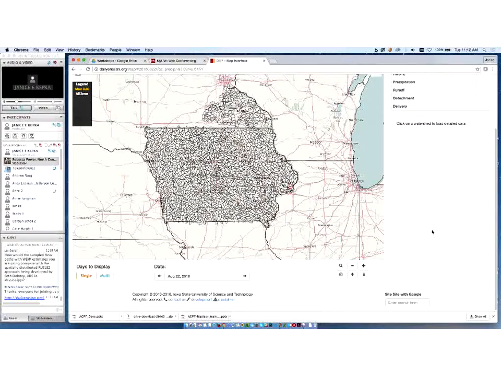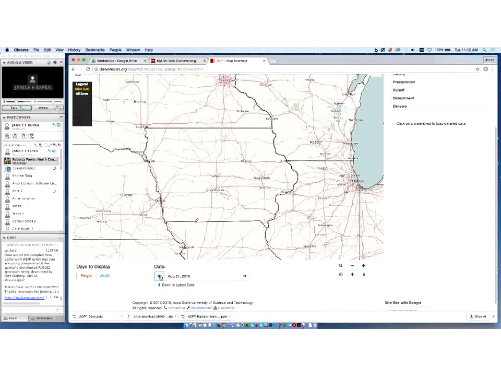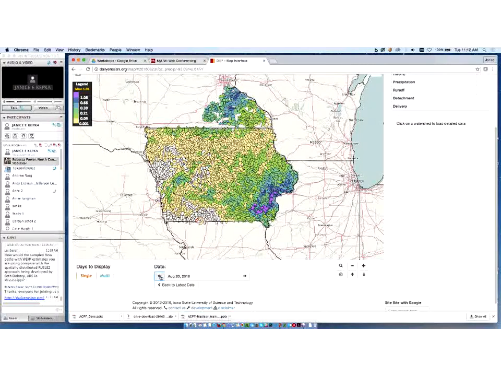The Daily Erosion Project estimates on a daily basis the soil loss. As you can see here, August 22nd, there was no rainfall in the area, so no soil loss. As we move backwards in time, we can get back to, in this case, August 20th. We can see a significant amount of rainfall, upwards of 2 inches in southeast Iowa, and over half an inch in parts of Minnesota.